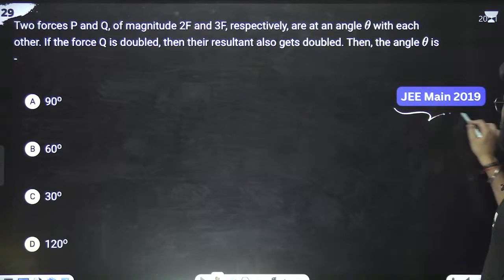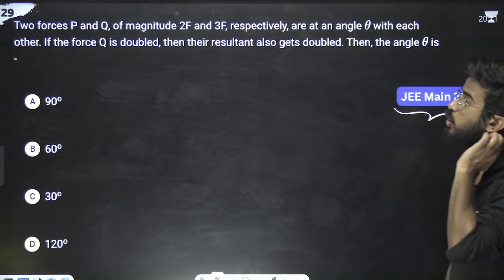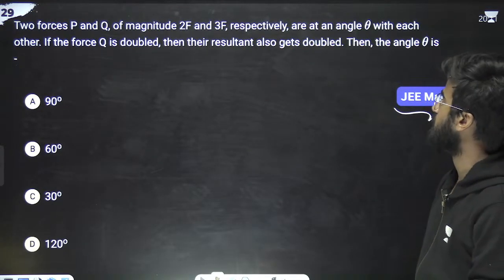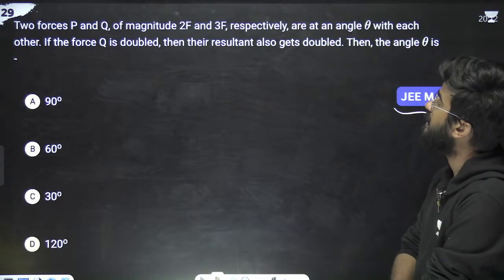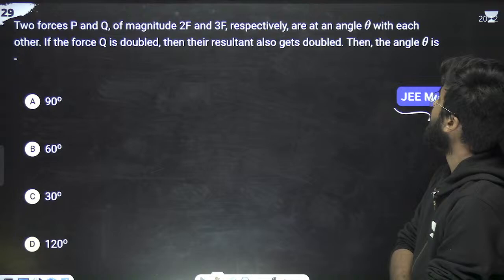Next question, JEE in 2019. What is the question saying? Two forces P and Q of these magnitudes respectively are at angle theta with each other. If force Q is doubled, then the resultant also gets doubled. Then the angle theta is?